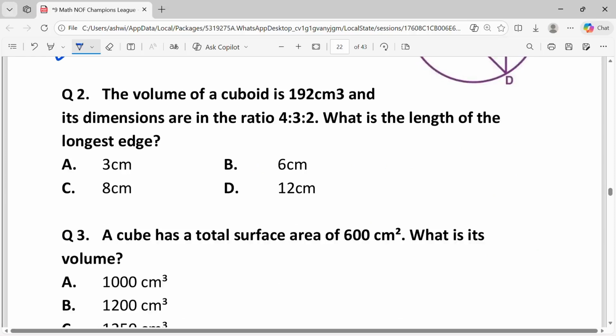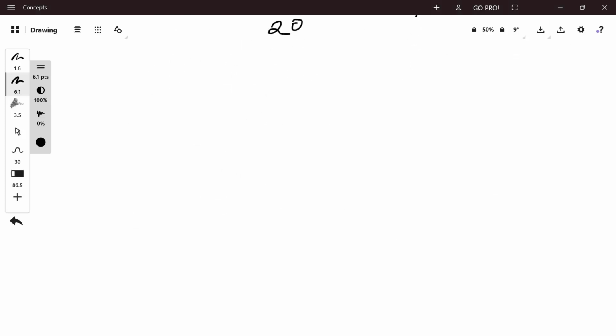The volume of a cuboid is 192 centimeter cube and its dimensions are in the ratio 4:3:2. What is the length of the longest edge? Let the dimensions of the cuboid be 4x, 3x and 2x.